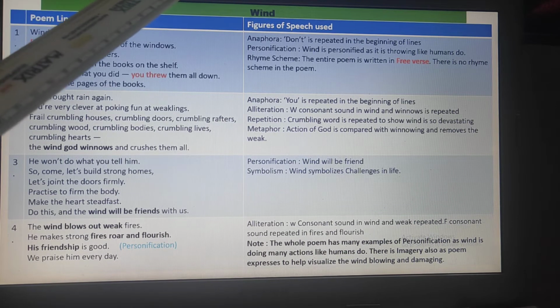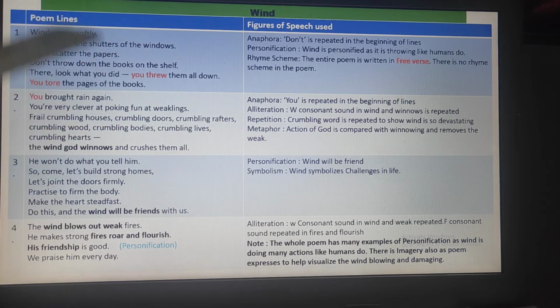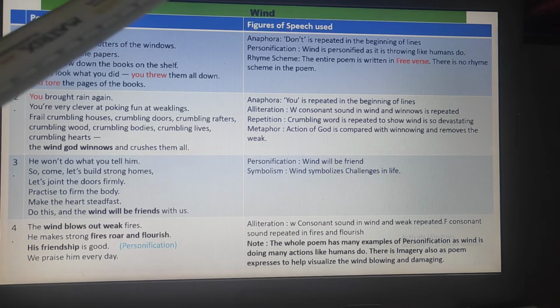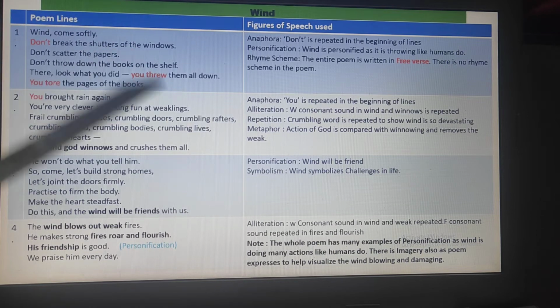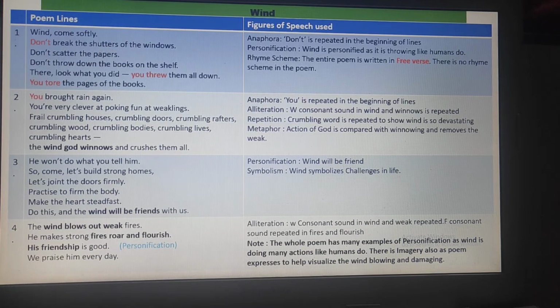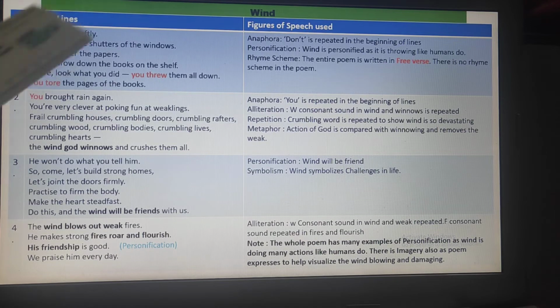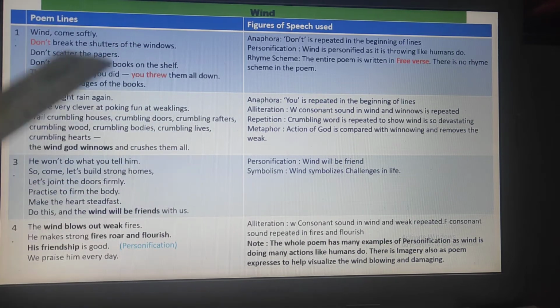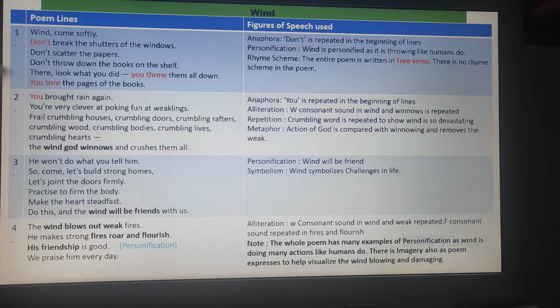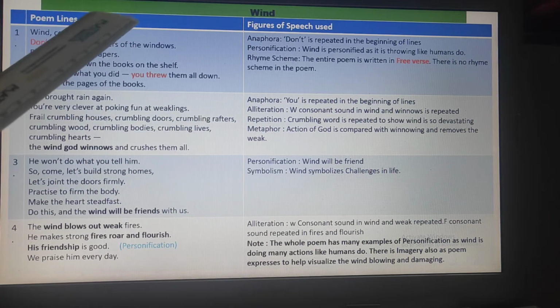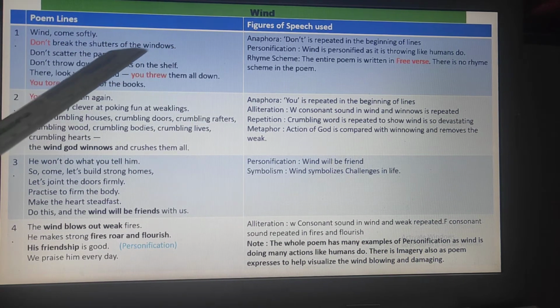Again, as such, in this poem Wind, there are no stanzas. If you see, it goes together with all the lines. Though I have broken it for the sake of explaining in a better way, into 4 parts, there is no stanza as such in the poem. And there is also no pattern of any rhyming word.